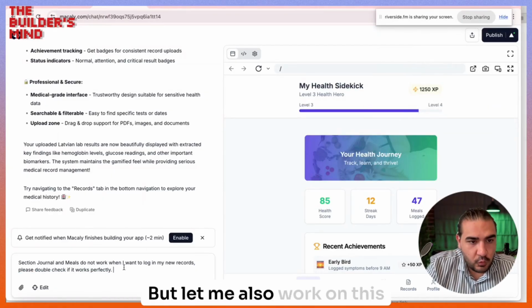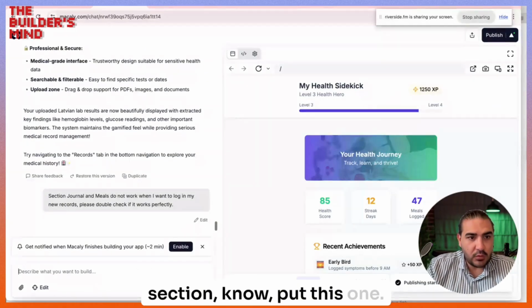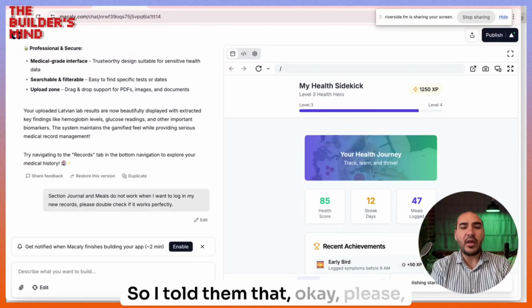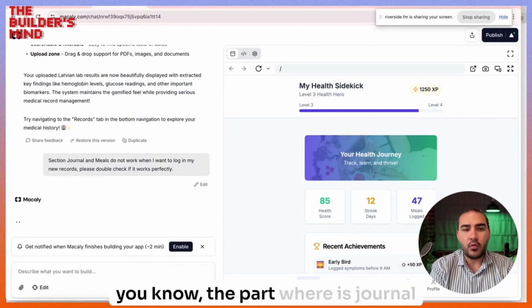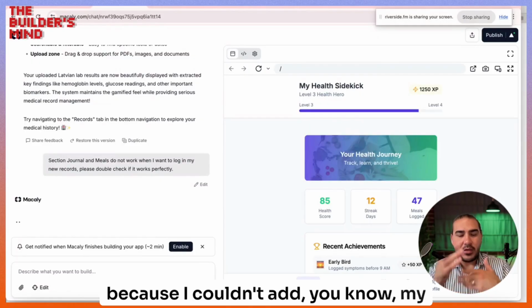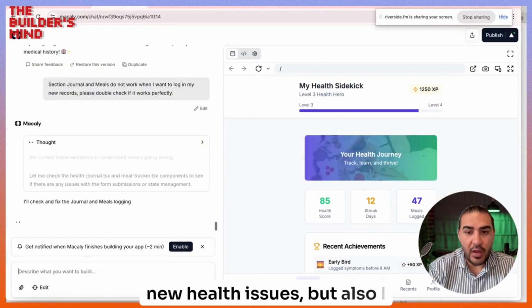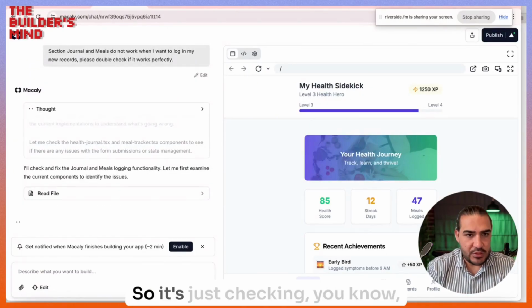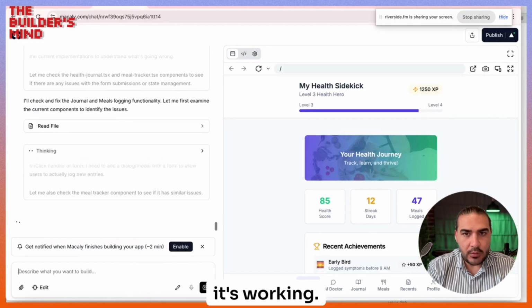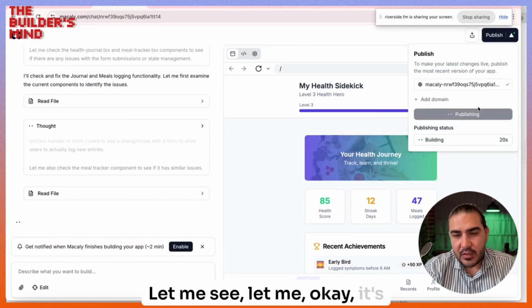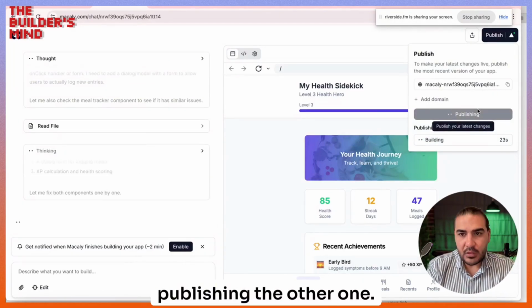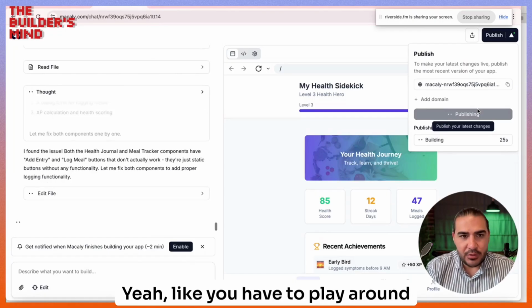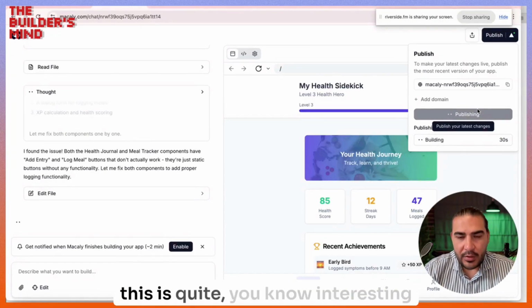But let me also work on this section. So I told it, okay, please edit the journal part because I couldn't add my new health issues, and I also couldn't add new meals. So it's just checking. It's working. Let me see. Okay, it's publishing the other one. Yeah, you have to play around with it and see how it works. But this is quite interesting.